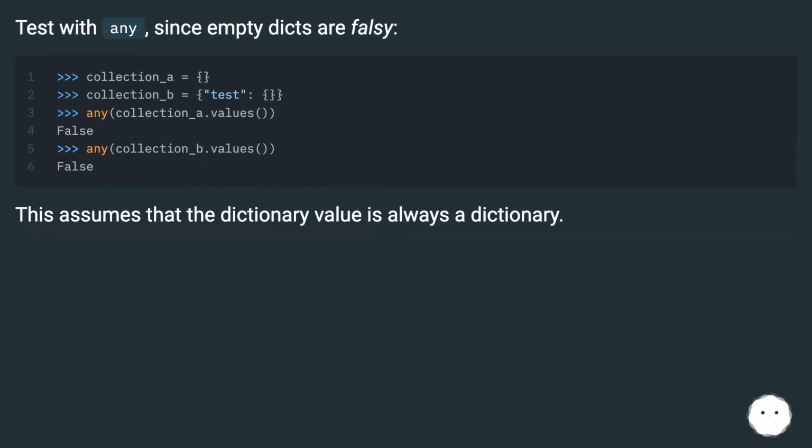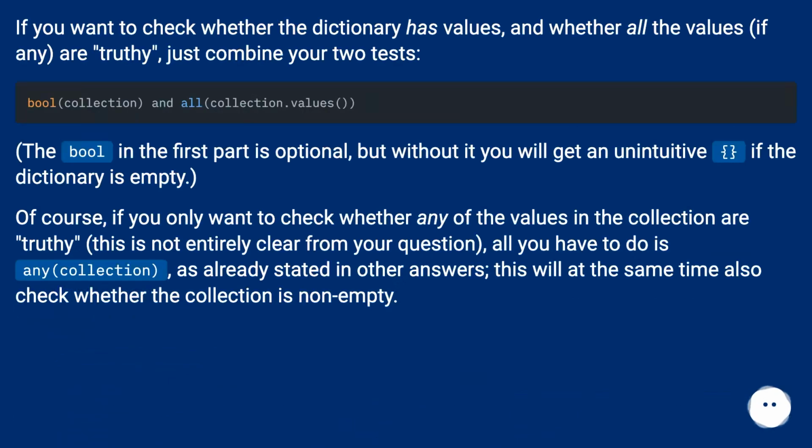Test with any, since empty dicts are falsy. This assumes that the dictionary value is always a dictionary. If you want to check whether the dictionary has values, and whether all the values, if any, are truthy, just combine your two tests.